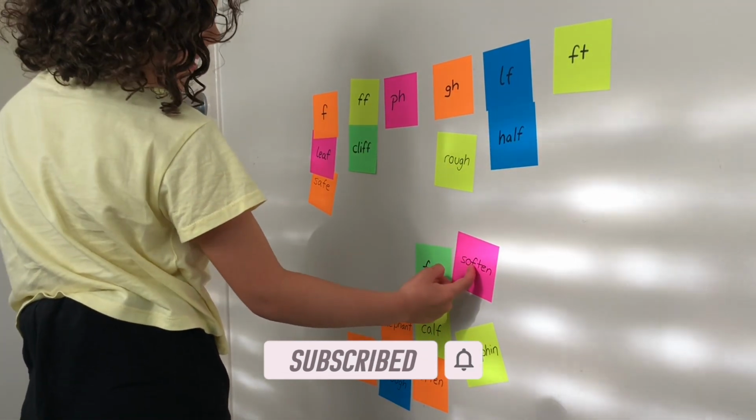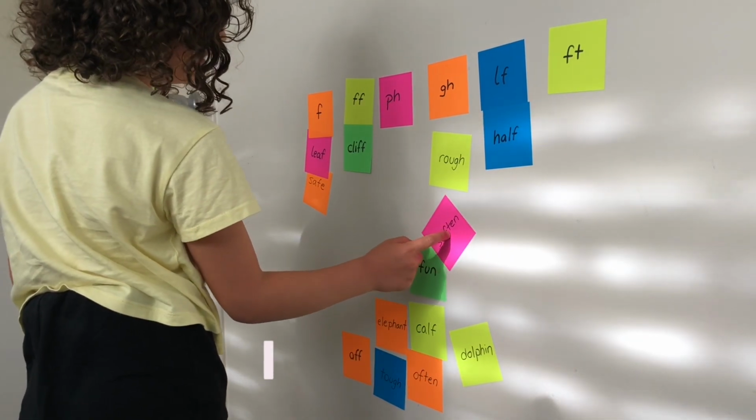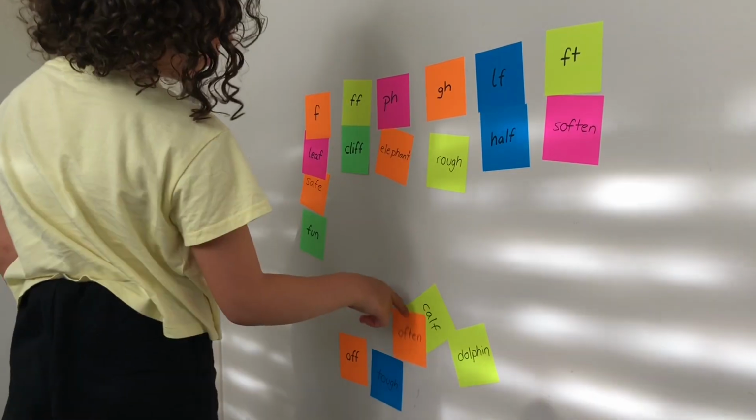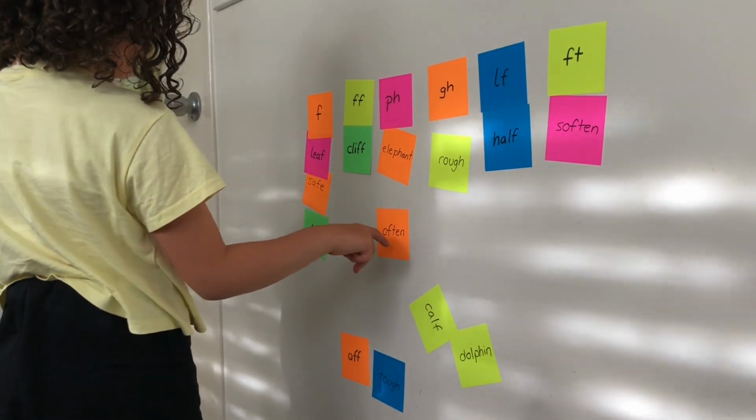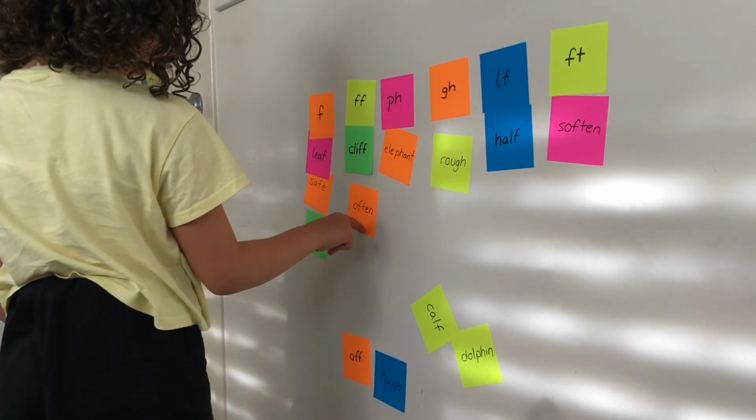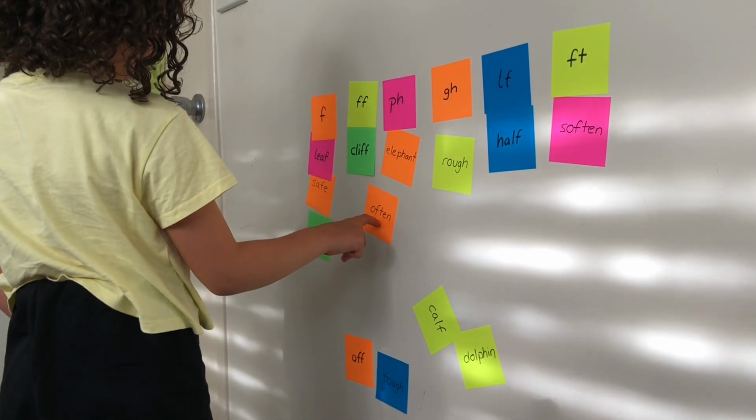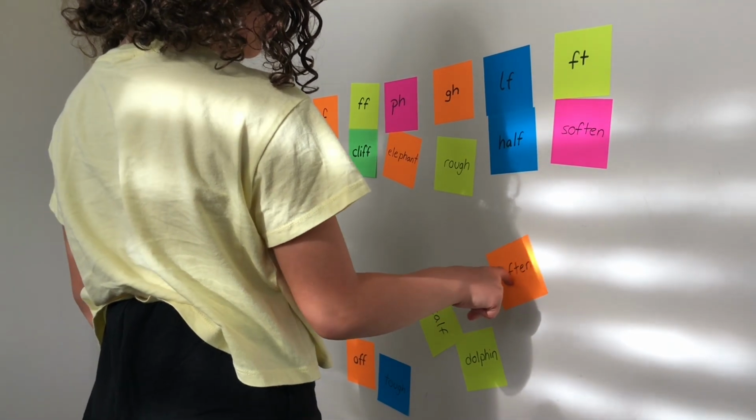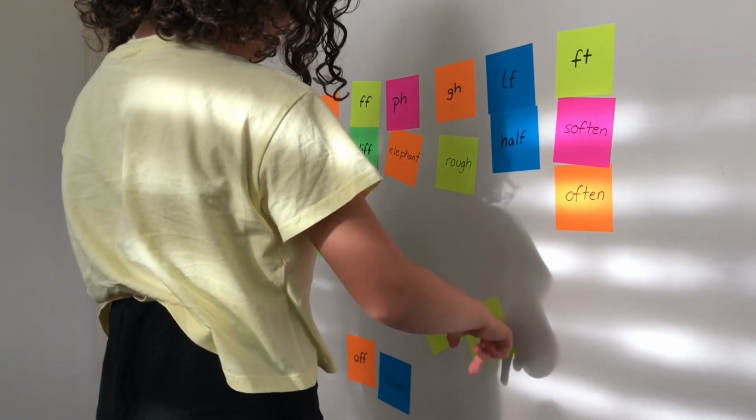Soften. I do not know what that means. Where do you think it goes? Here. Very good. You pronounce it soften. Many people pronounce it soften. And that one, how do you pronounce it? Often. Many people pronounce it often. Some people pronounce it often.